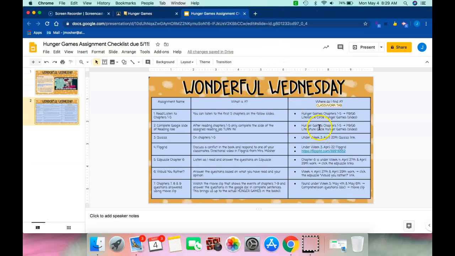Like I said, you can find them under the Hunger Games chapters 1 through 5 in your classwork tab, P9, G6, Literature Circle Hunger Games slides. That's where you find the first 2 assignments.